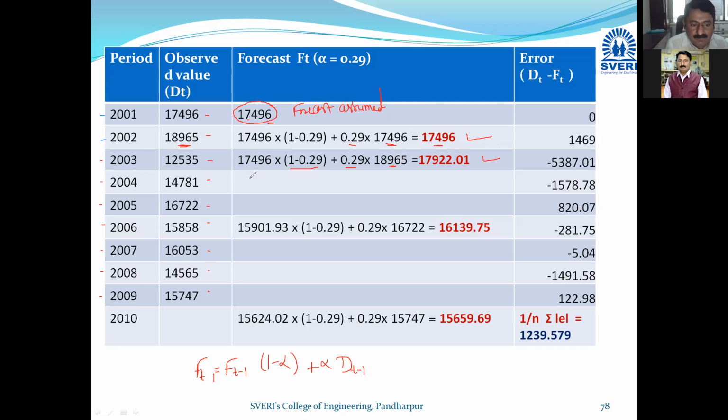So I will say ft minus 1. Here I will say 17,922.01 into 1 minus 0.29. This is ft minus 1 into 1 minus alpha, plus 0.29 into the demand for the last year. I will consider this demand as 12,535. Tell me the answer.